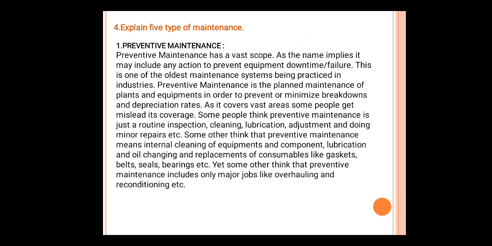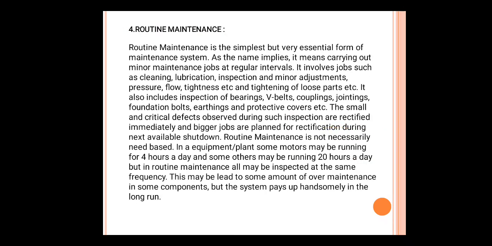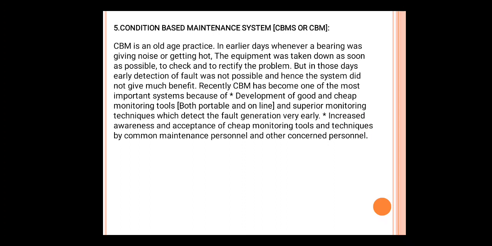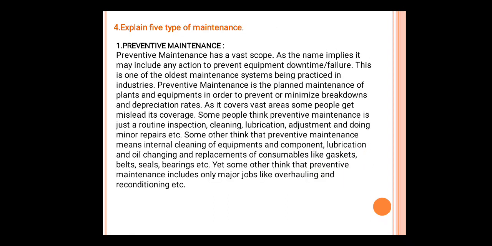Then fourth question: explain 5 types of maintenance. In this chapter we have 5 types of maintenance systems. Those are preventive maintenance, breakdown maintenance, corrective maintenance, routine maintenance, and condition based maintenance systems. These are the 5 maintenance systems. In this question he directly asked to explain 5 types of maintenance, so I just listed them one by one.